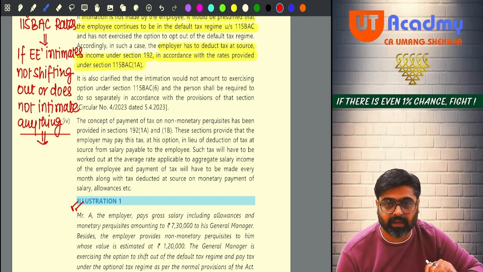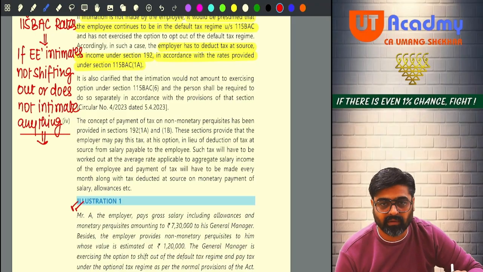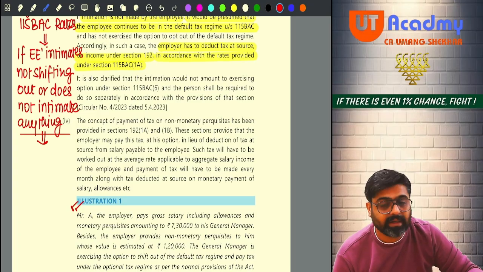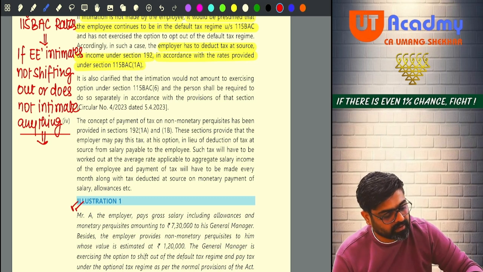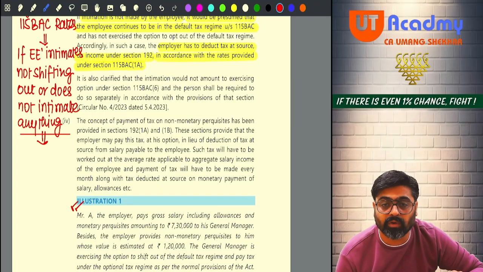Up to 3 lakhs, no tax. 3 lakh to 7 lakhs. 7 lakh will not go, 6,45,000. Tell me, 6,45,000, how much? 6,45,000 minus 3 lakh, so it will be 3,45,000. On that, 5% will be 17,250.